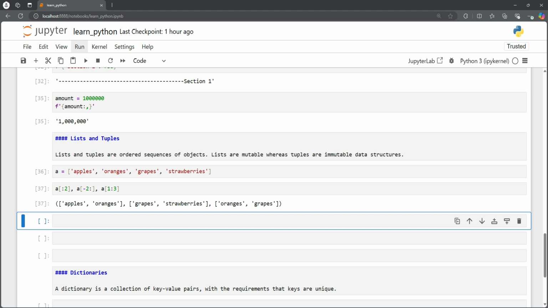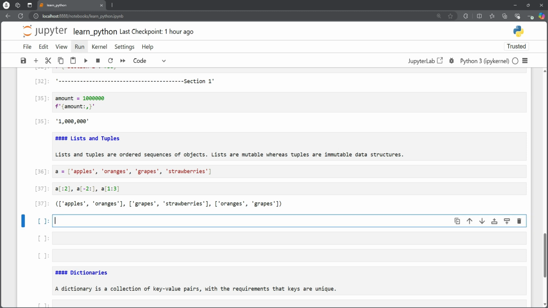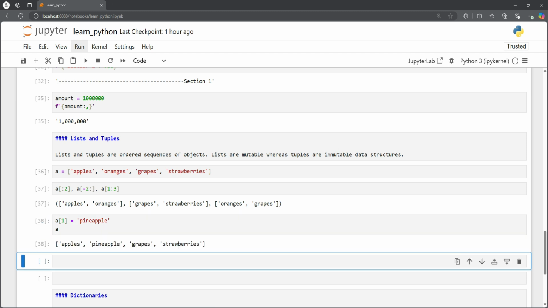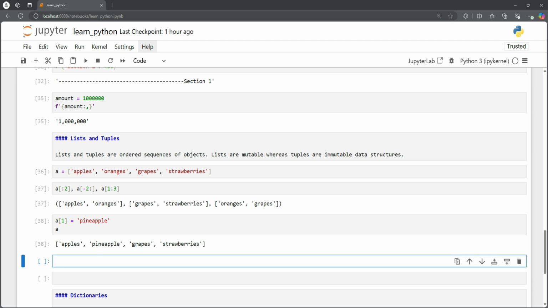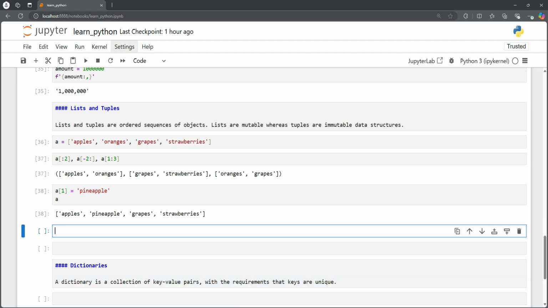As I said, lists are mutable, so we can change the elements as well. For example, our list has changed. Now instead of oranges, we want to see, let's say, pineapple. So pineapple, and then we see what changes we made to the list. Now the second element in the list has become pineapple instead of oranges. Okay, so let's first see the functionality with lists, and then I'll talk about tuples.